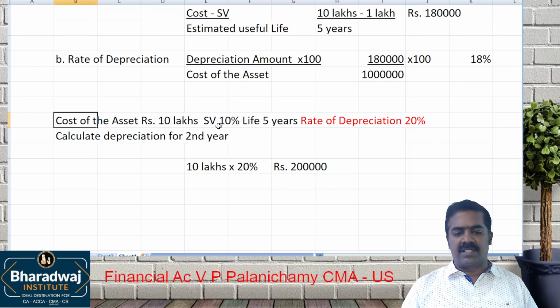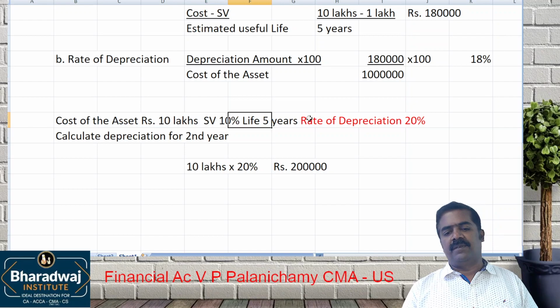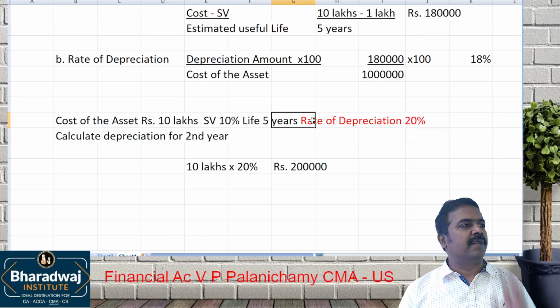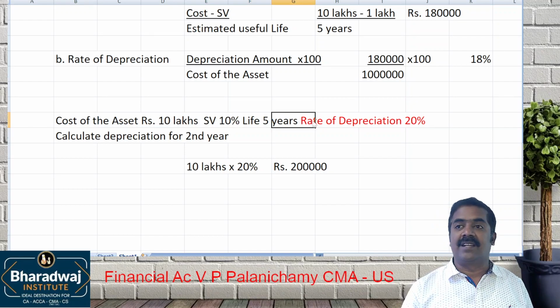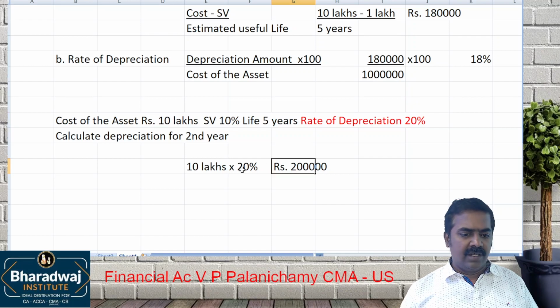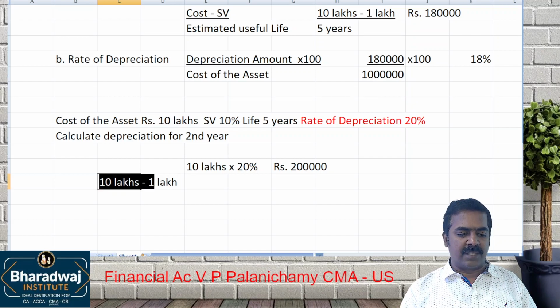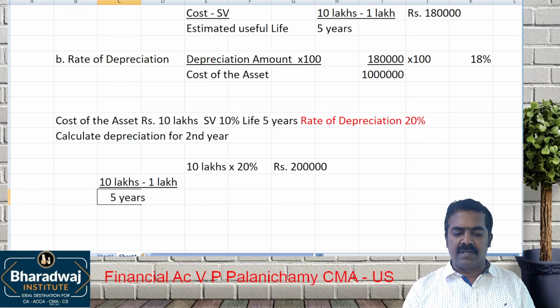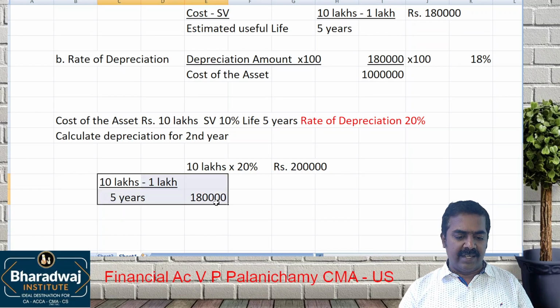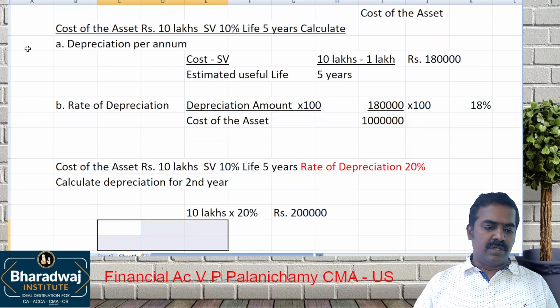They have given the cost of the asset, scrap value and life. When the rate of depreciation is given, apply it: the cost of the asset is 10 lakhs, the rate is 20%, so the amount is 2 lakhs, that's all. But if you work out by another method, 10 lakhs minus 1 lakh divided by 5 years, some other answer will come. Ignore that. Because when the rate of depreciation is given in the question, follow that. If you go by the other method, you will get only 1,80,000. Don't do this. Clear? So this is example 1.